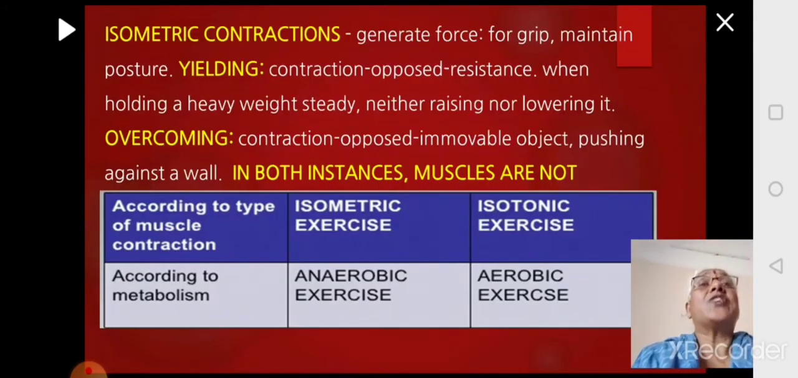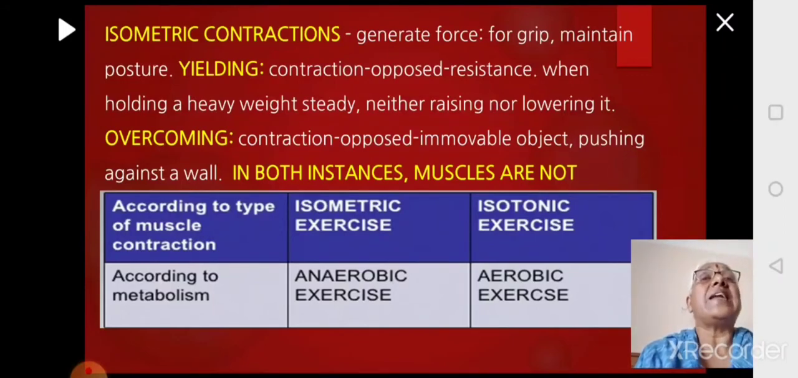Now, if you look at isometric contractions, in isometric contraction, there is generation of the force, but there is no change in the length of the muscle. Generally, it is seen whenever you have to hold something for a long time, for gripping or to maintain the posture. If you have to sit straight, you have to keep your back straight and you have to keep your head straight. That is because of the posture which is brought about by the muscle. So this type of postural support and for gripping is brought about by isometric contraction.